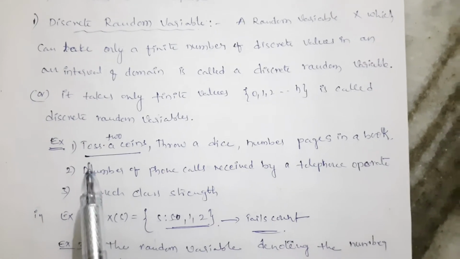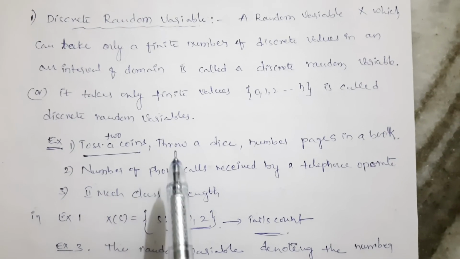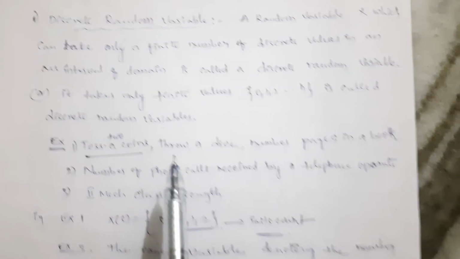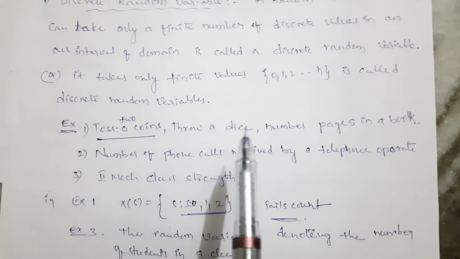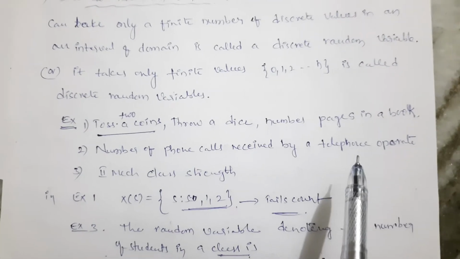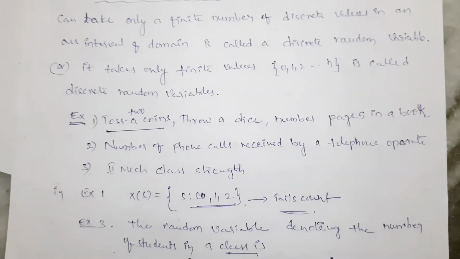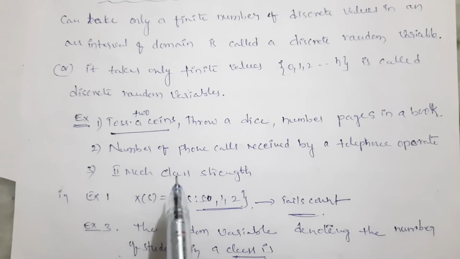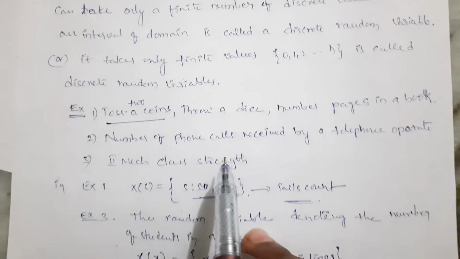Next, here we'll go through 3 examples. Tossing 2 coins, throwing a dice, number of pages in a book. The number of pages in a book is also finite. Tossing 2 coins, the outcomes are finite. Throwing a dice is also finite. Number of phone calls received by the telephone operator. In this class, I am teaching second year mechanical, and the class strength is a finite value. It takes only finite values.